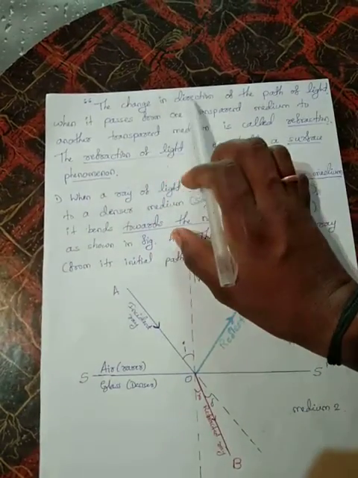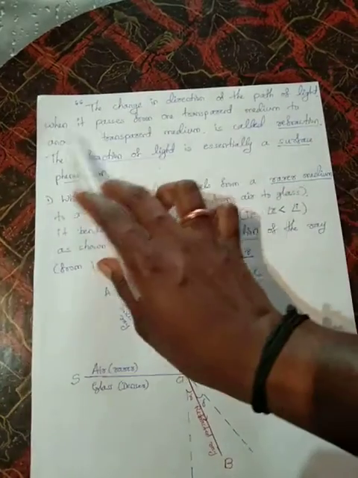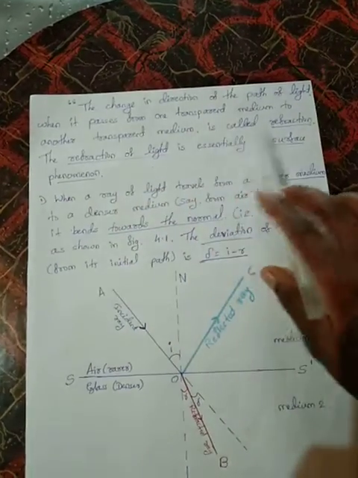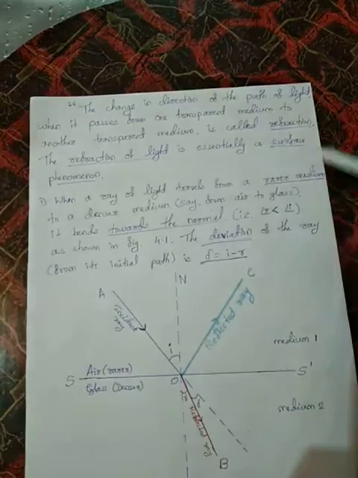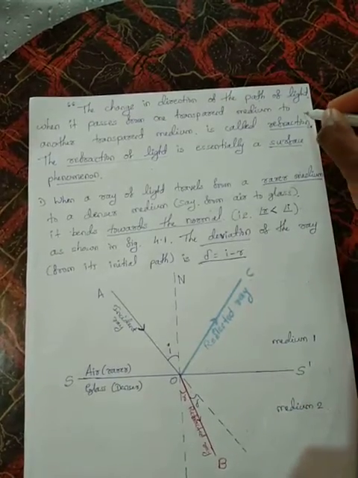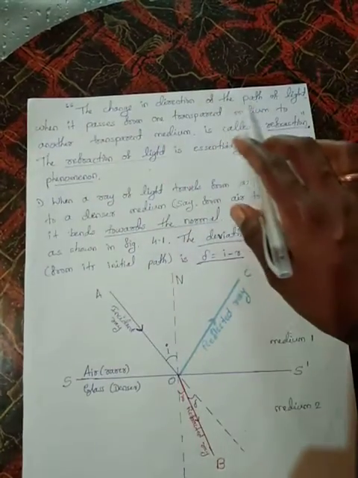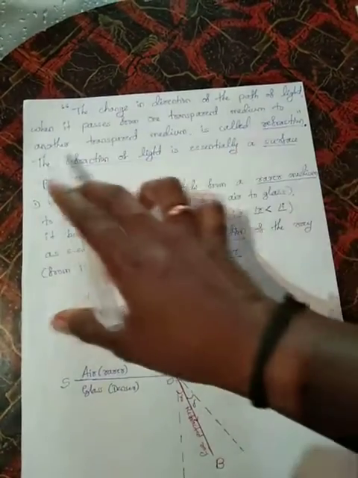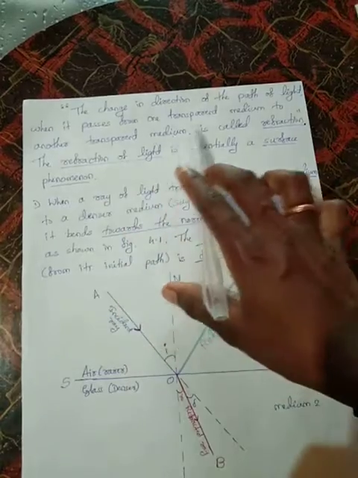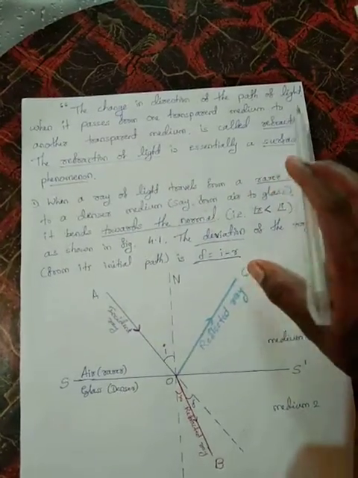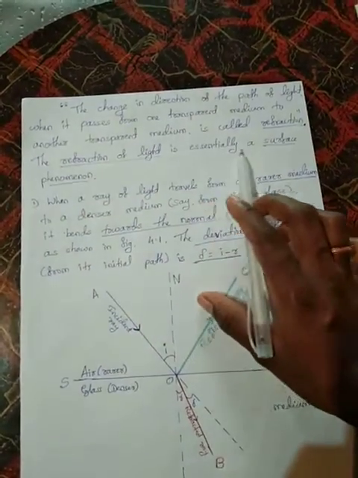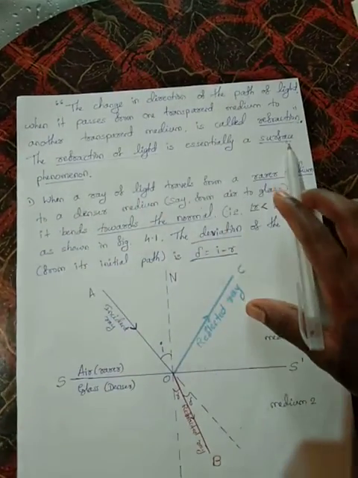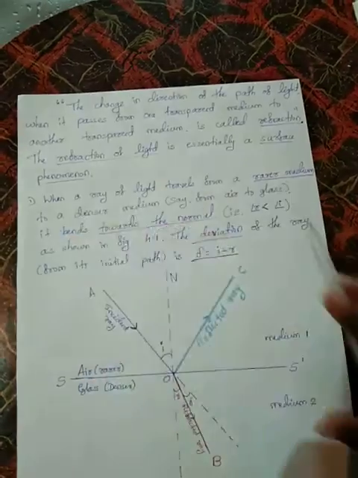The change in direction of the path of light when it passes from one transparent medium to another transparent medium is called refraction. Definition of refraction: the change in direction of path of light when it passes from one transparent medium to another transparent medium is called refraction. And the refraction of light is essentially a surface phenomenon.